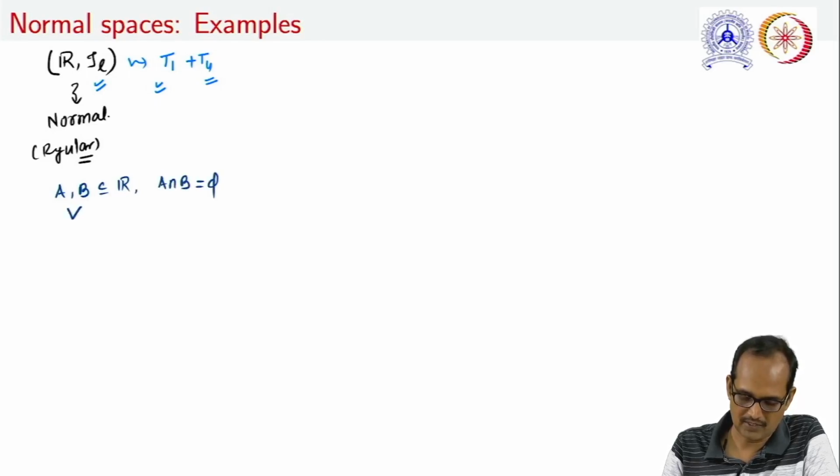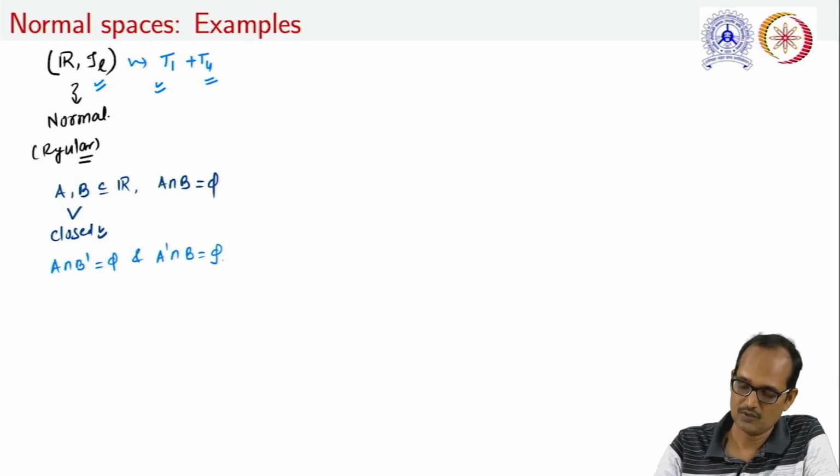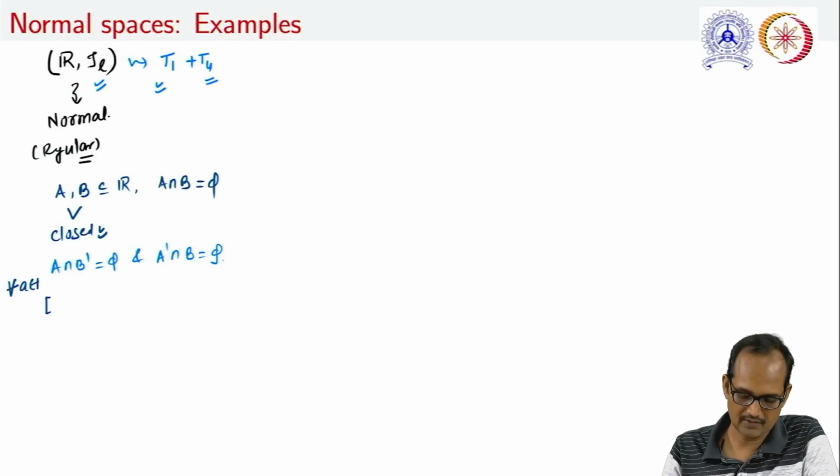What logic did we use in the case of metrizable spaces? We can say that A intersection B dash is always an empty set, and also A dash intersection B is always an empty set. So what we can do is find some basic open set here, for all a in A. We can construct a basic open set.